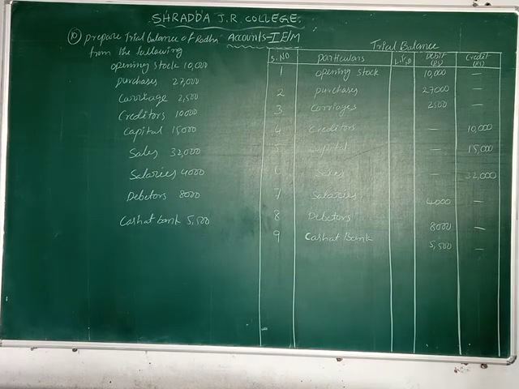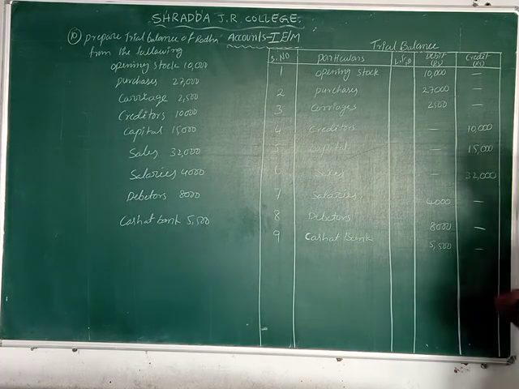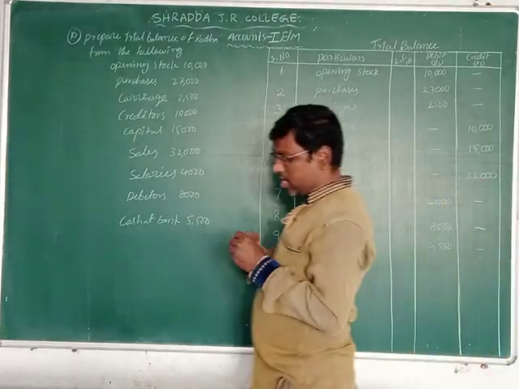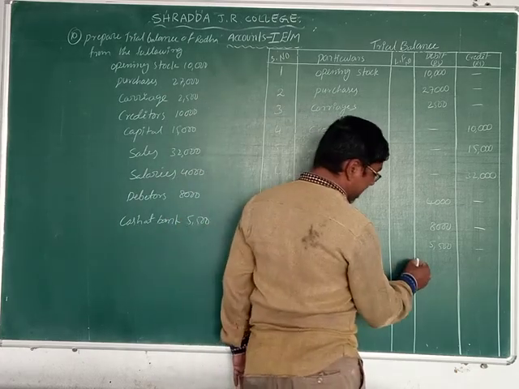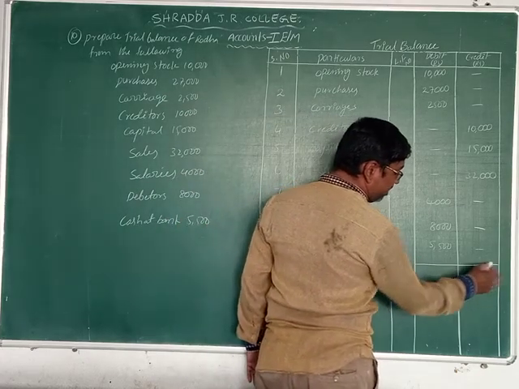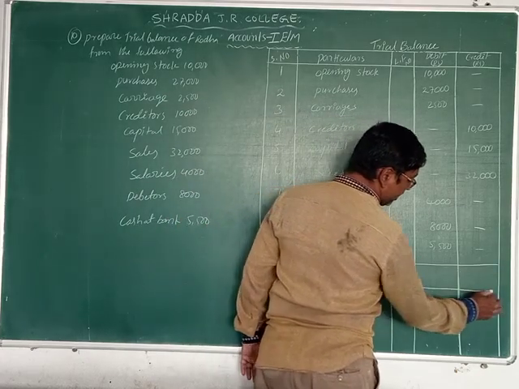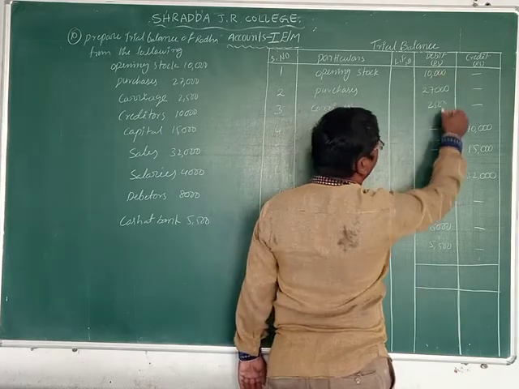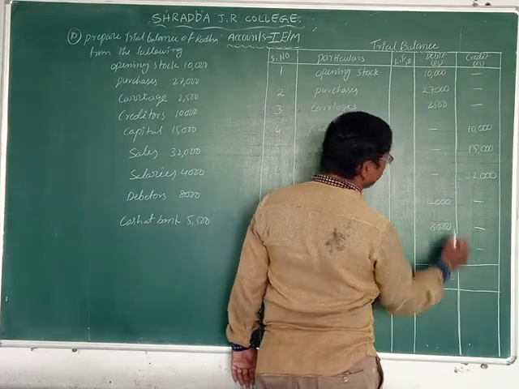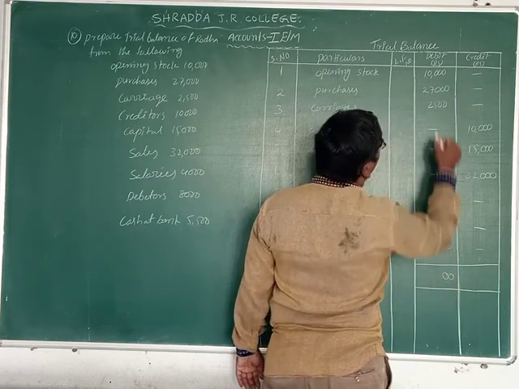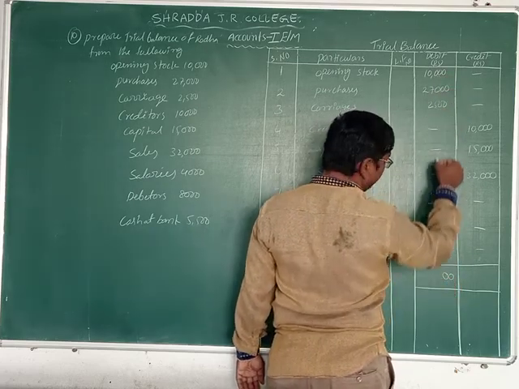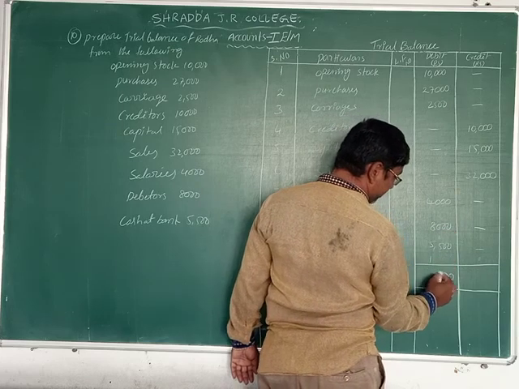Now what we do is take the total of the debit and credit column sides. First of all we total the debit side, then we total the credit side. First column is 0, second column is also 0. Third column 5 plus 5, 10.